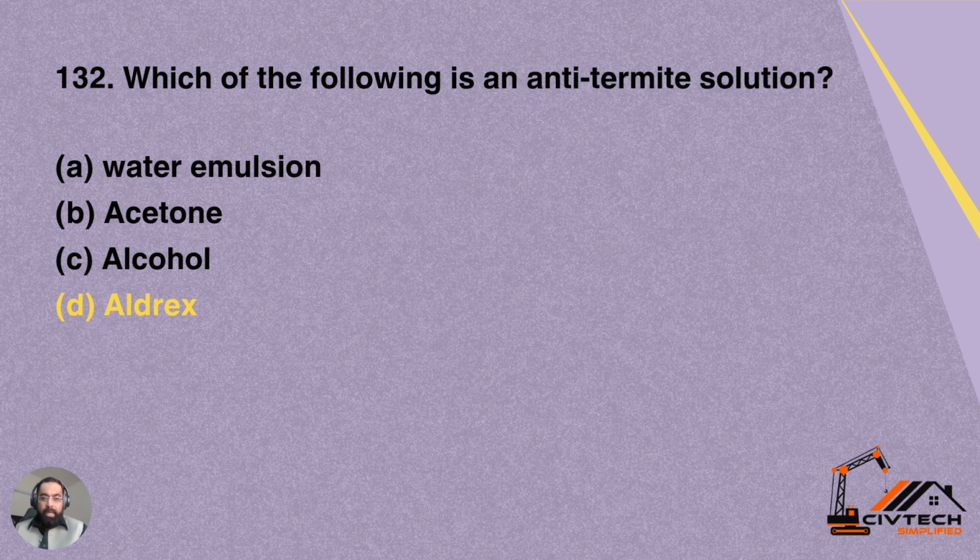Question number 132. Which of the following is an anti-termite solution? Option A is water emulsion. Option B, acetone. Option C, alcohol. Option D, Eldrex. So Eldrex is an anti-termite solution. Option D is correct for this question, and this solution is used for termite proofing.